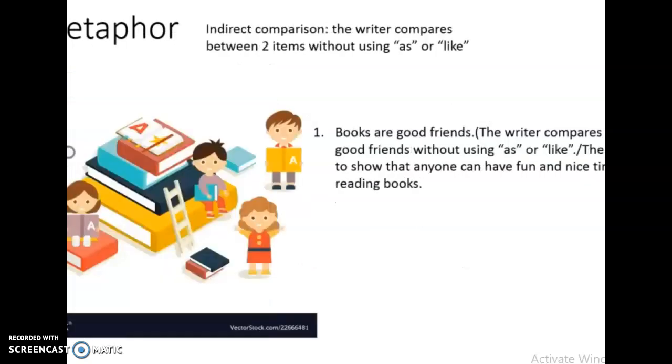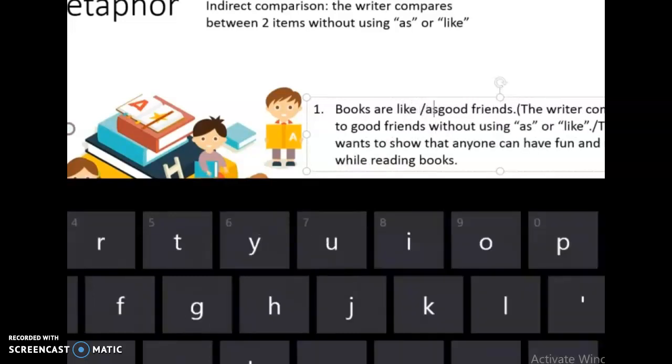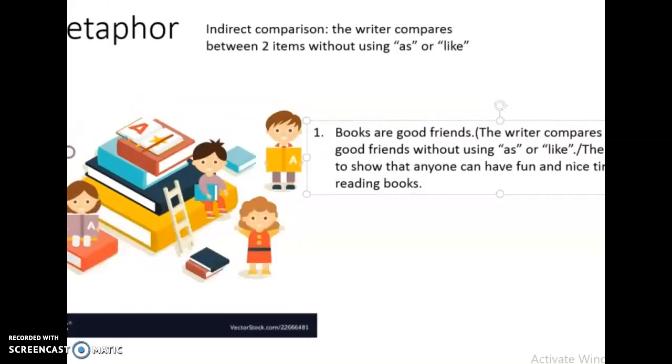Now we go to the second one, which is metaphor. If you look at the sentence here, books are good friends. So the writer is comparing books to good friends. Books, good friends, they are the same, but he did not use as or like. I can say books are like good friends, or books are as good friends. It's fine, but it's simile. Like or as in the sentence, so it's simile. But if we keep the comparison, books and good friends, but we cancel like or as, then it's called metaphor.